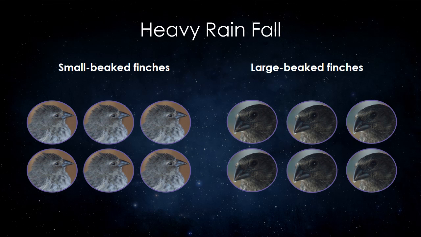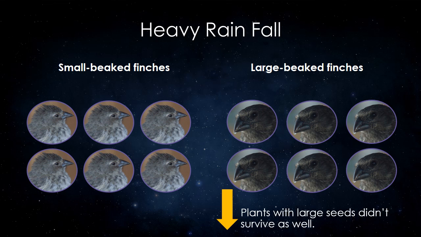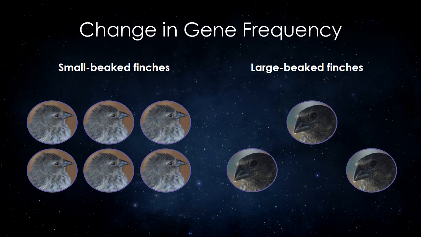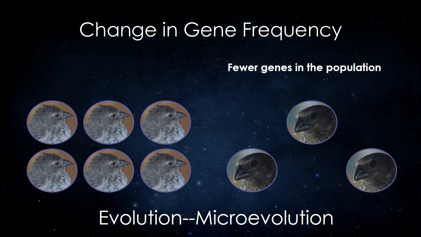During a year with extra heavy rainfall, the plants with larger seeds didn't do as well. Without as much food available for birds with large beaks, more of them died before reproducing. But the small-beaked finches, which still had plenty of food, survived and had babies, which meant there were more genes for small beaks within the finch population. Once again, a change in gene frequency, or microevolution, had occurred in the finch population.